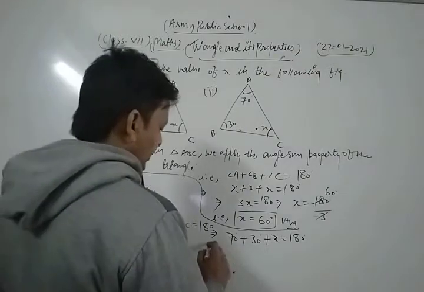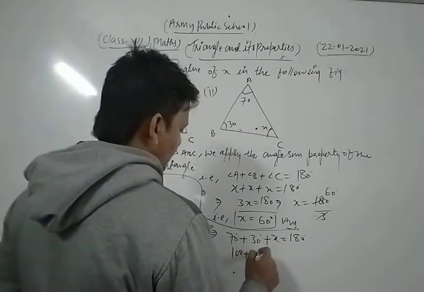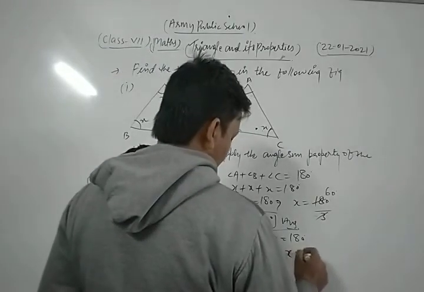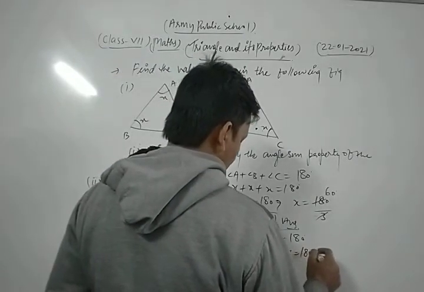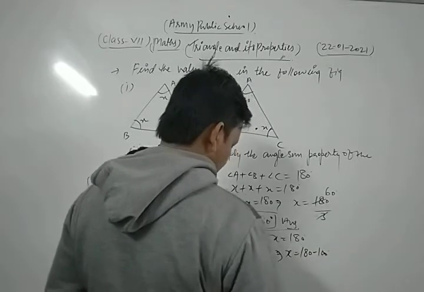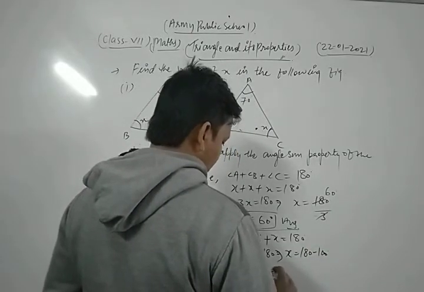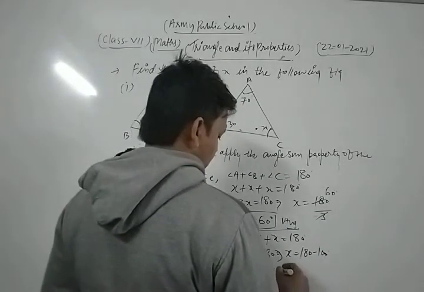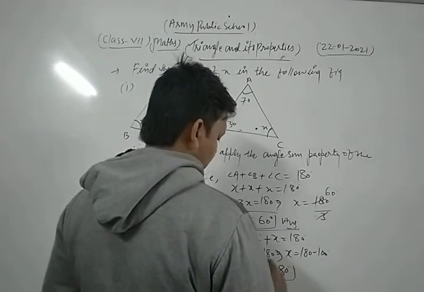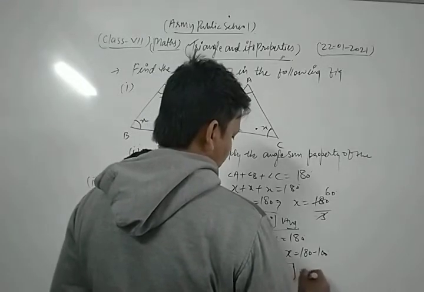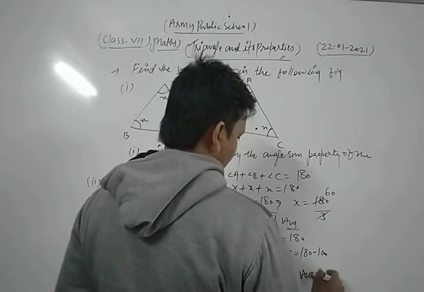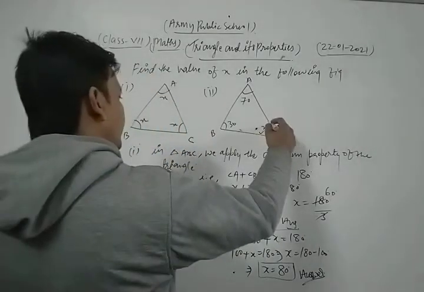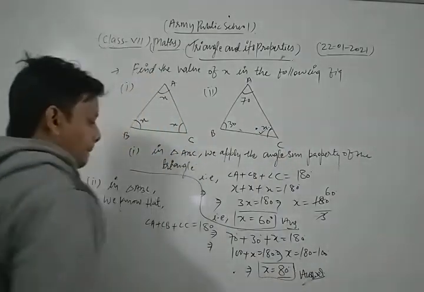Now we add, this is 100 plus x is equal to 180, that is x is equal to 180 minus 100, that is the value of x is what? 180 minus 100, that is what? 80 degrees. Thus, in this way, the value of x is what? 80 degrees.